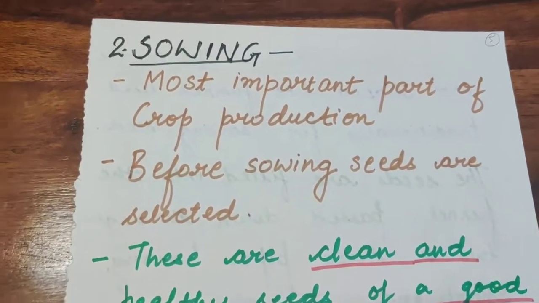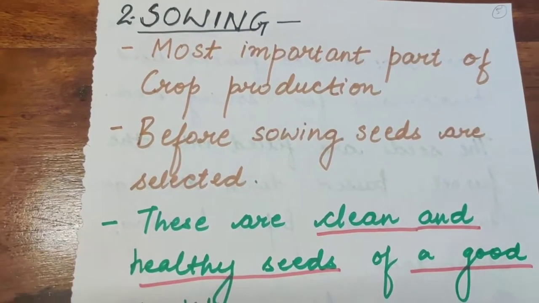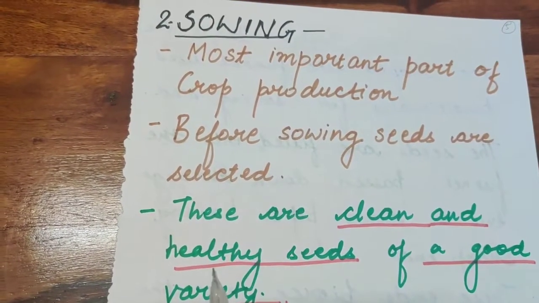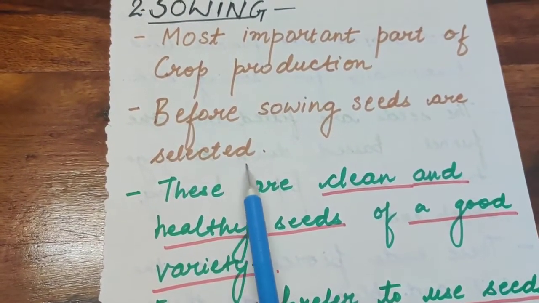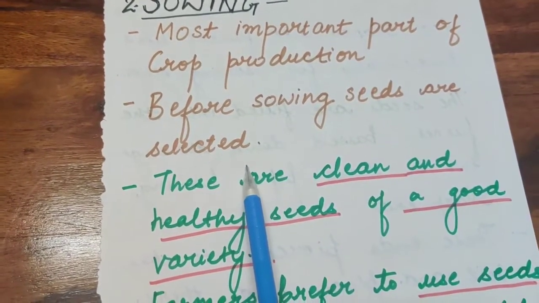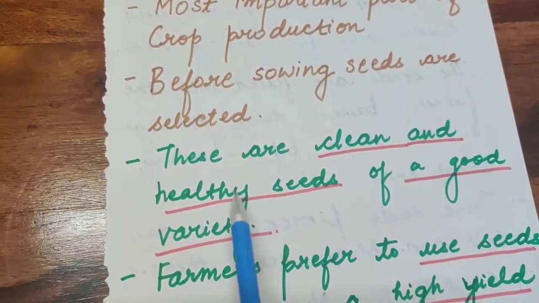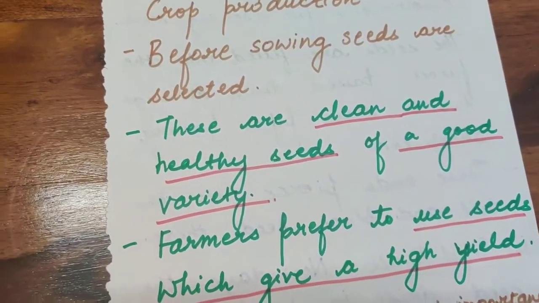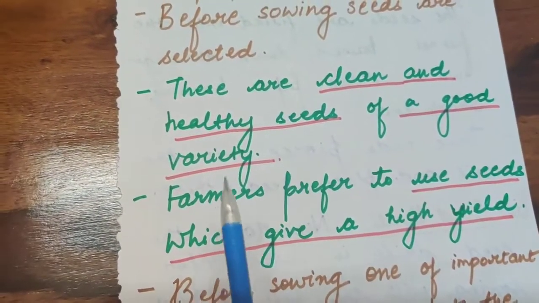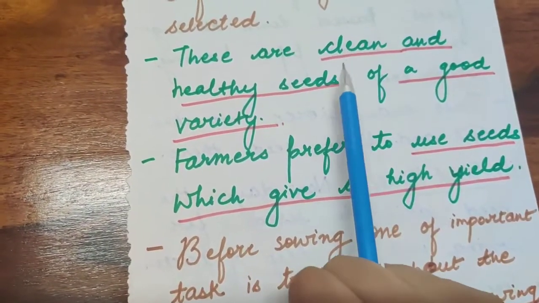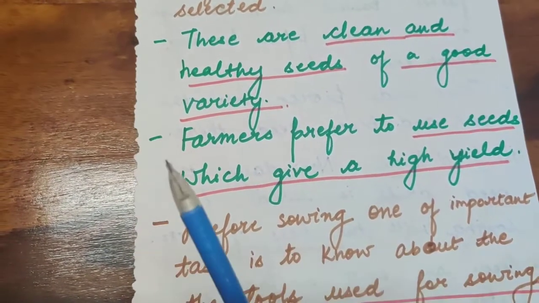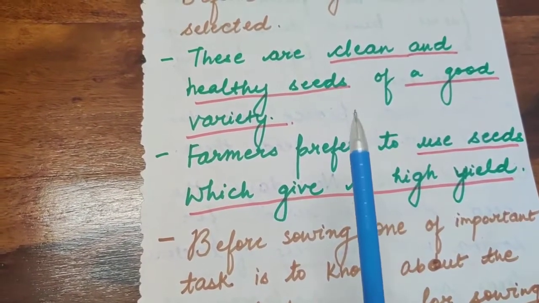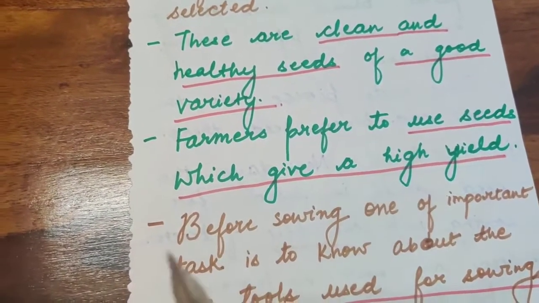Now second is sowing. Sowing is the most important part of crop production. Before sowing, seeds are selected. We need to select the seeds properly, because if the seeds are good, then only the production will be good. These are clean and healthy seeds of a good variety. The farmers need to make sure that the seeds are clean, healthy, and of good variety. Farmers need to think about all these things, then only can the seeds be sown in the field for the production of crop.